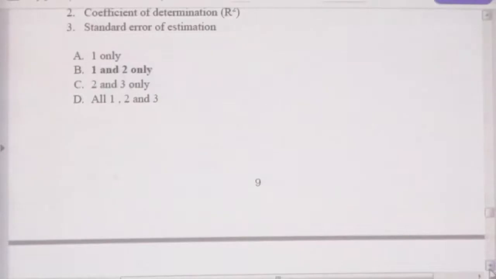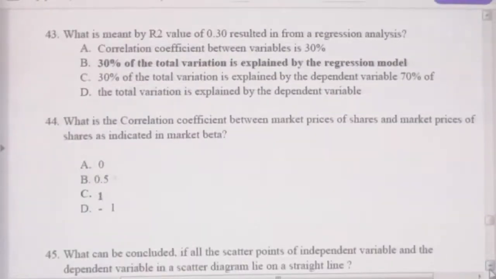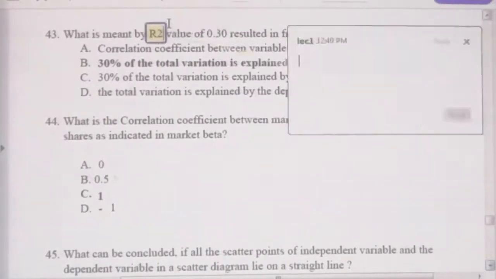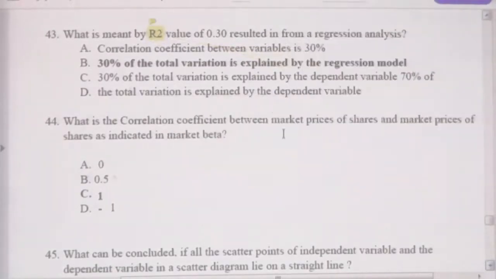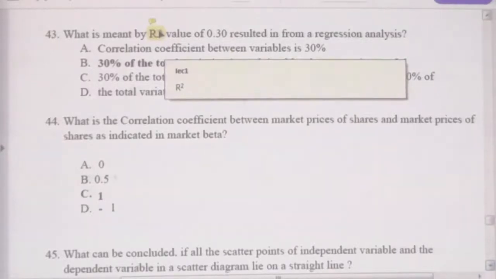What is meant by R2? R2 is the coefficient of determination. This R2 should be presented not like this, R squared, but as R with a superscript 2, like this. Do not misunderstand that. What is meant by R squared?